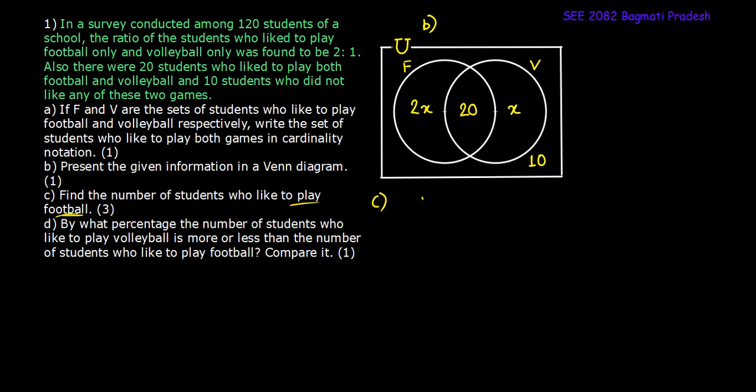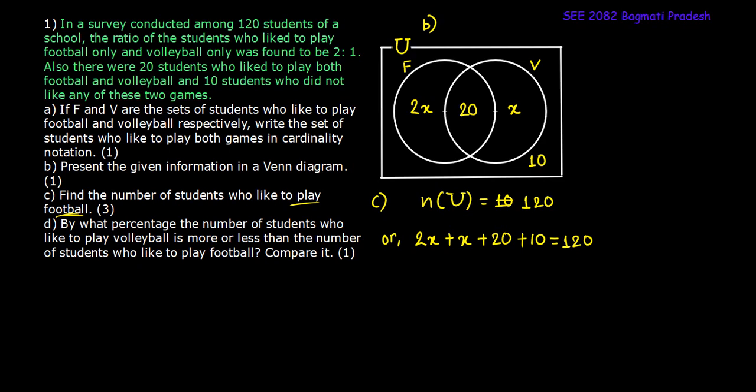So here we know that the cardinality of U is made up of 2x and x and 20 and 10, and it will be 120.